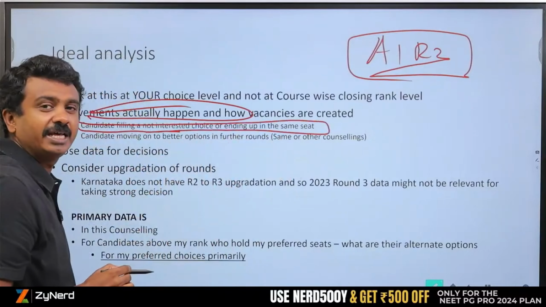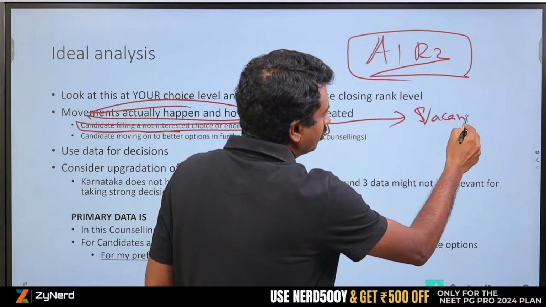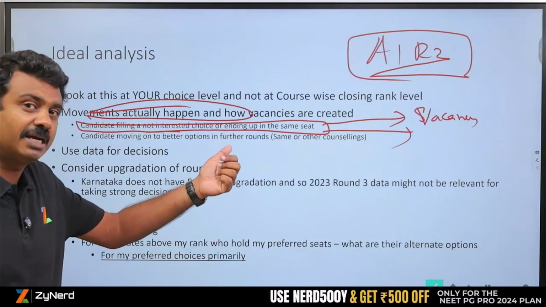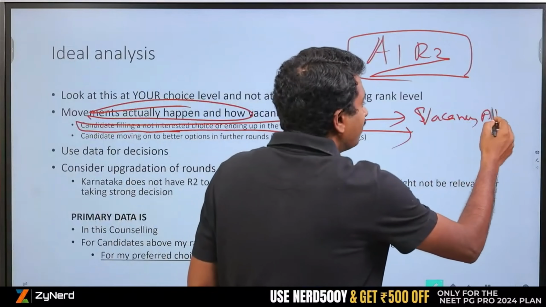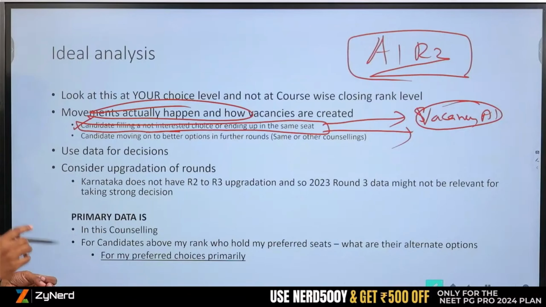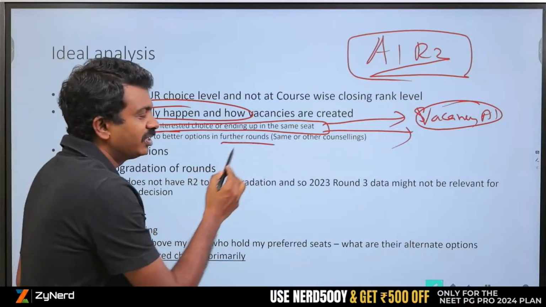Movements actually happen because above you, some candidate filled a choice and is not interested in ending up with the same seat. How will you come to know? If there is a vacancy in the next round, you will come to know, or you call up the candidate, or if the state releases an admitted list, you will come to know. All India does not release, so we will have to wait for all India vacancies. Basically, somebody who was allotted and did not join, or joined and resigned, a candidate moving on to better opportunities in further rounds.